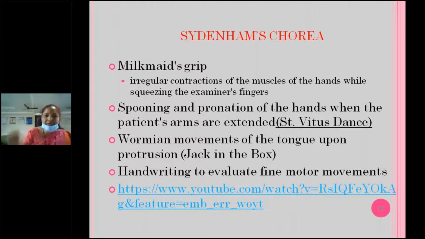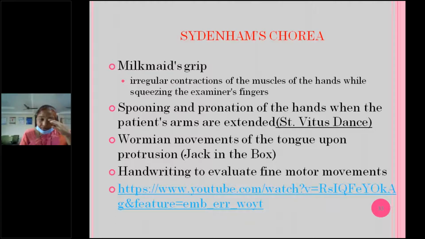And there are associated features in Sydenham's chorea, signs we call the milkmaid sign and milkmaid's grip. If you hold the patient's hands within your hands and try to squeeze, they will squeeze as though they are milking. That's why it's called milkmaid's grip. I will show you the photograph. And spooning and pronation of the hands: if you ask the child to raise his hands above the head in pronation position, there will be spooning.